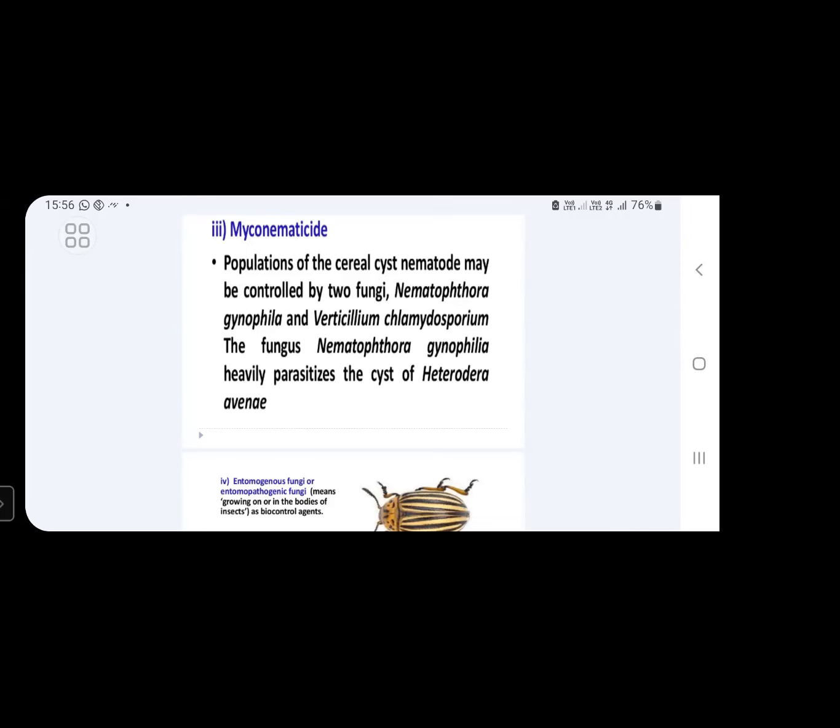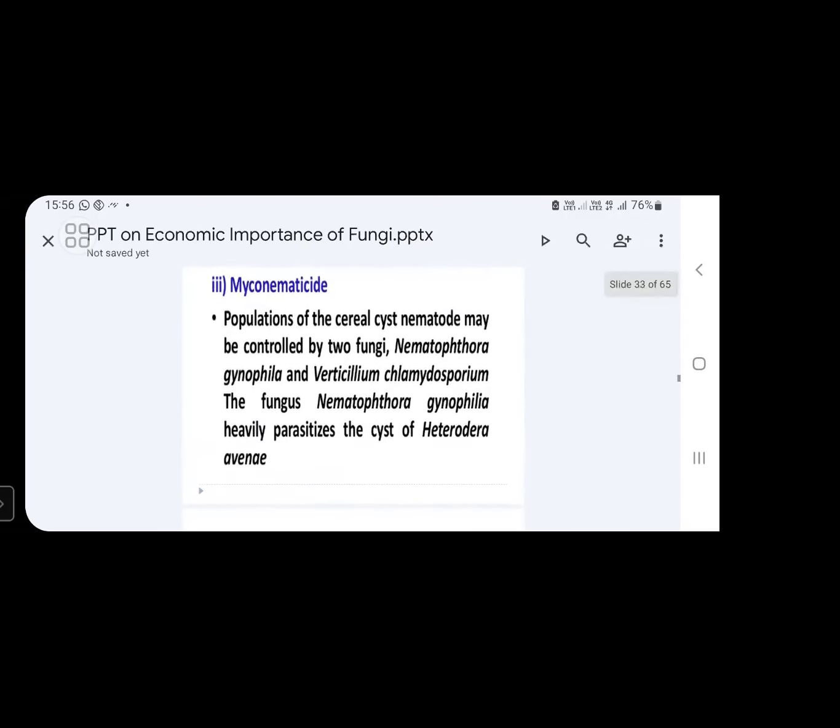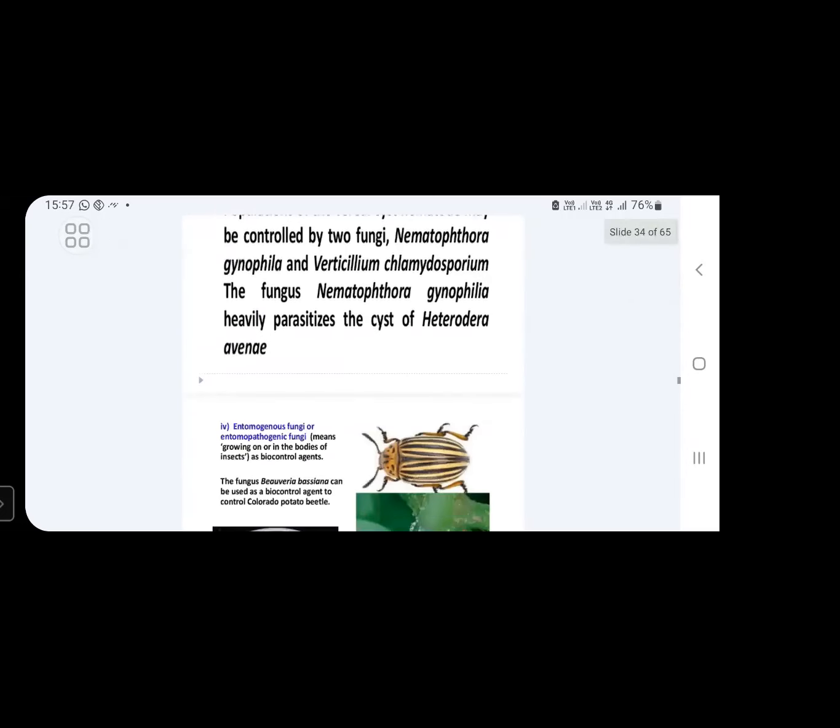In cereal plants, some cyst nematodes cause great losses. These cyst nematodes are controlled by two fungal species: one is Nematophthora gynophila and another one is Verticillium chlamydosporium. These two species will control these cyst nematodes. So that is why these are called mycонematicides. Myco means fungi. Nematicides means which are used to kill some harmful nematodes. Here fungal species are used to kill some harmful nematodes. That is why these fungal species are called mycонematicides.